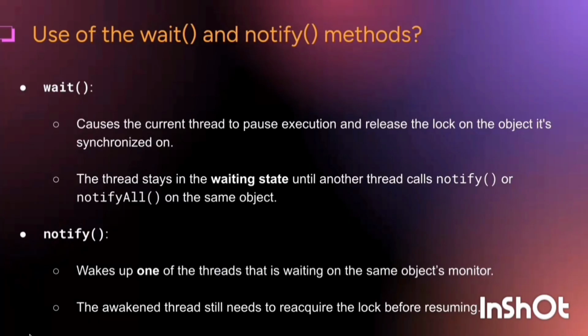The thread stays in waiting state until another thread calls notify or notifyAll on the same object. Notify wakes up one thread that is waiting on the same object. The awakened thread still needs to reacquire the lock before resuming.